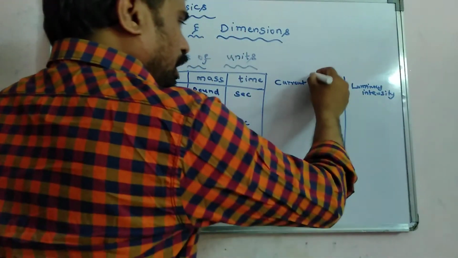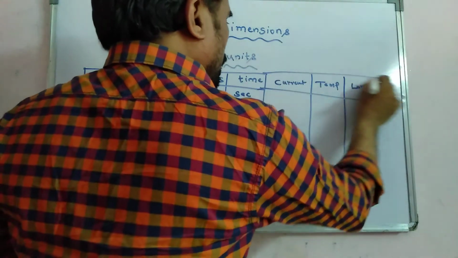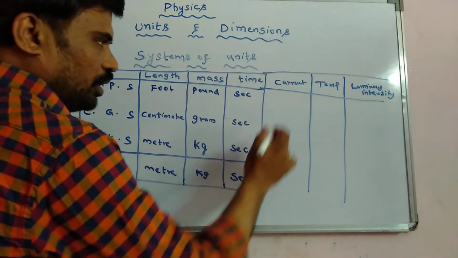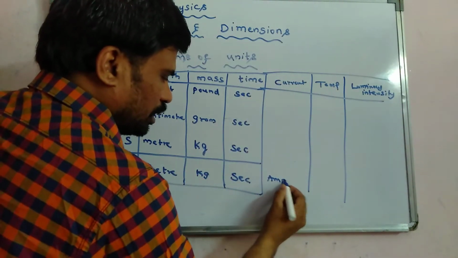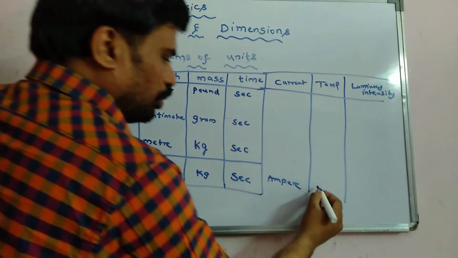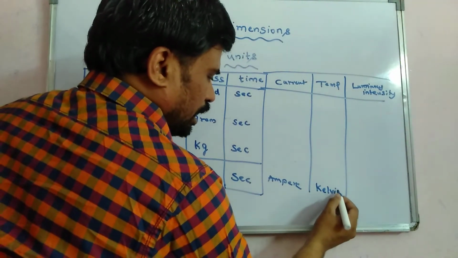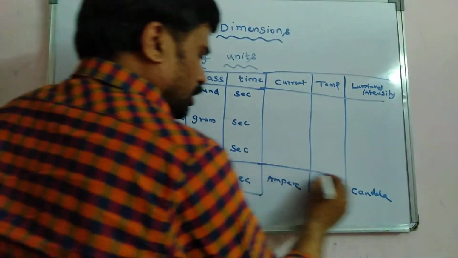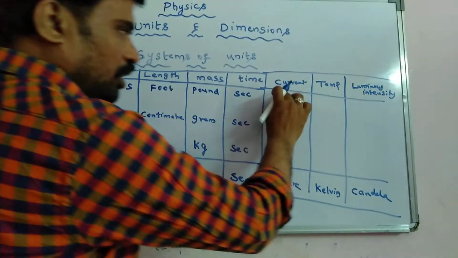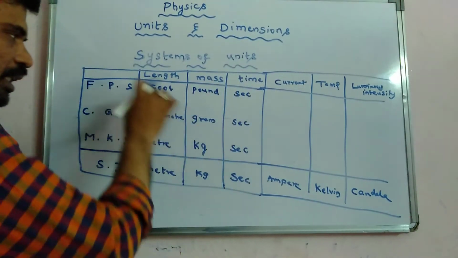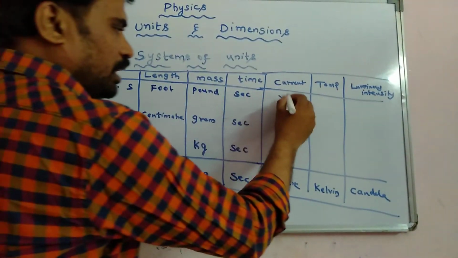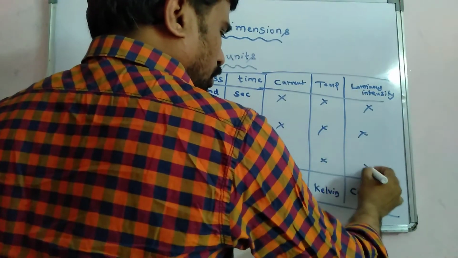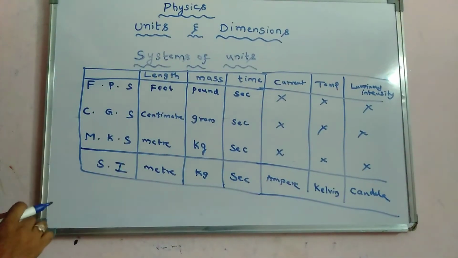They don't have any units in the first three systems. Later in the SI system they got units. For current it is ampere, for temperature it is Kelvin, and for luminous intensity it is candela. But these quantities don't have units in the FPS, CGS and MKS systems. This is the difference between the MKS and SI systems.